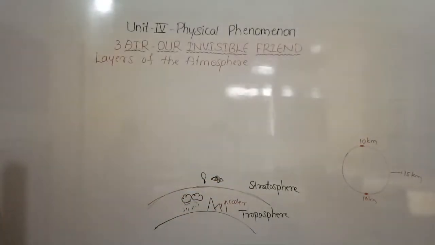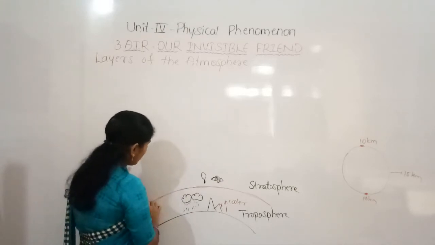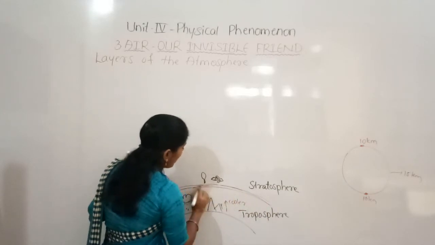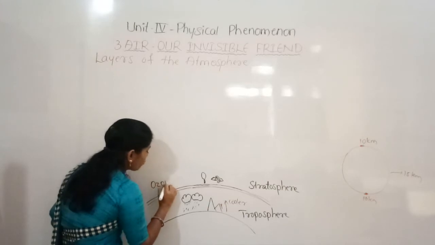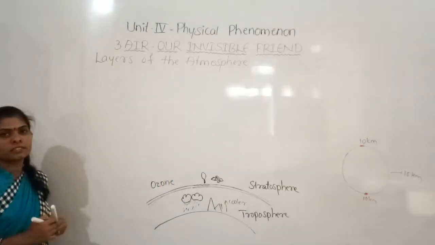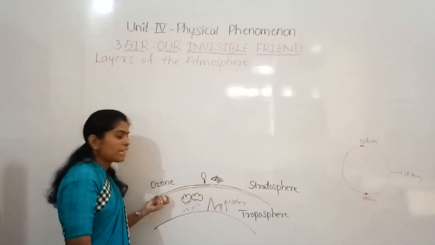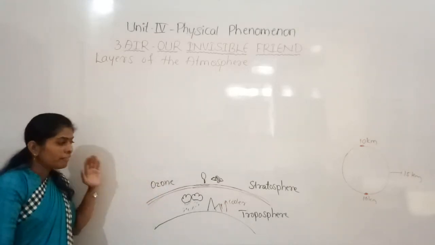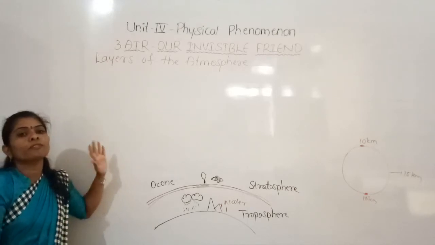And one of the most important aspects of this stratosphere is that at the starting of this layer, there is one more very important layer, called the ozone layer. And you all know very well about this ozone layer. It is the protective layer of the earth.